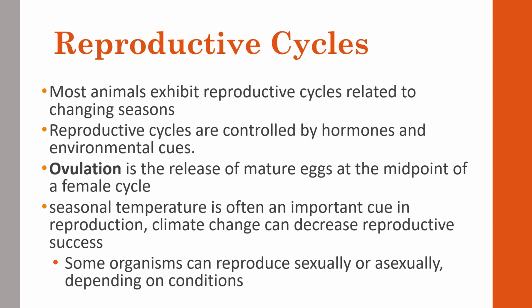So within that, there's also ovulation, which is a release of mature eggs at the midpoint of a female cycle. That's a hormonal thing. That's usually when a female is most easily fertilized or ready for breeding. So that's a hormonal cue for their mating season or mating cycle. As I was talking about environmental cues earlier, seasonal temperature is the most important, like I was saying, for reproduction and the success of that.